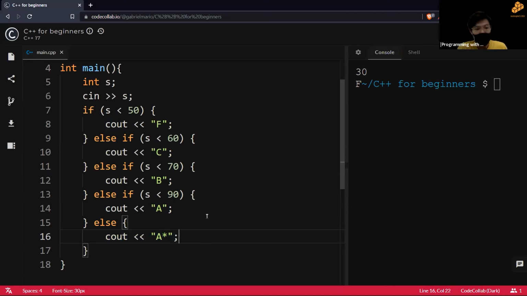So yeah, this is another method. You can take a screenshot of this as well if you want to. It's just a shorter method, but a more abstract way of looking at it.